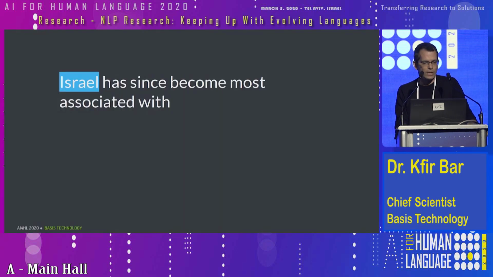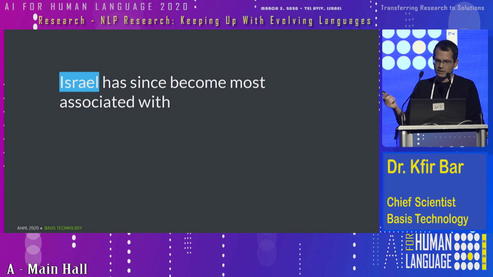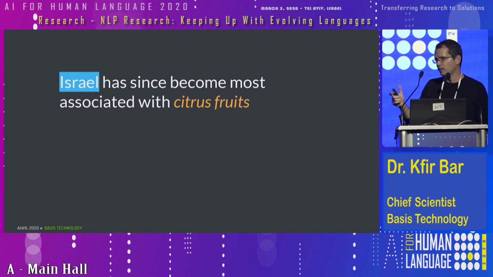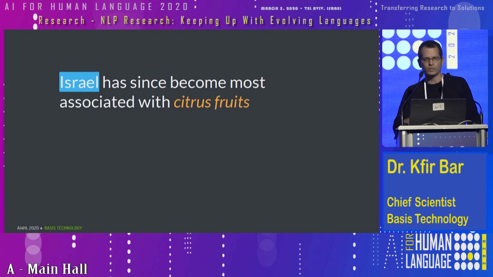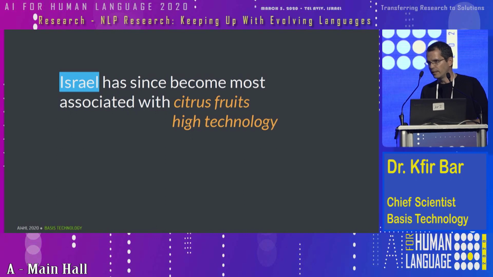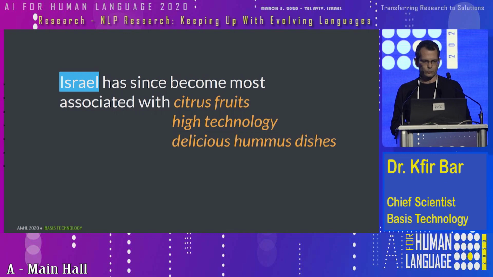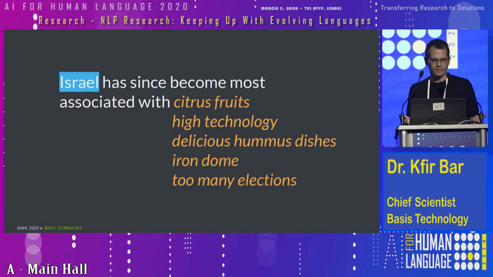There are more such examples. Let me give you another one. So here, let's say Israel has since become most associated with, let's pick an ending to this sentence, citrus fruits, right? So Israel here is the state of Israel, a location, a geopolitical entity. And the variability of the context that can help us resolve this ambiguity is huge. There are many different endings that we could pick for this sentence that will help us determine that it's actually the state of Israel.